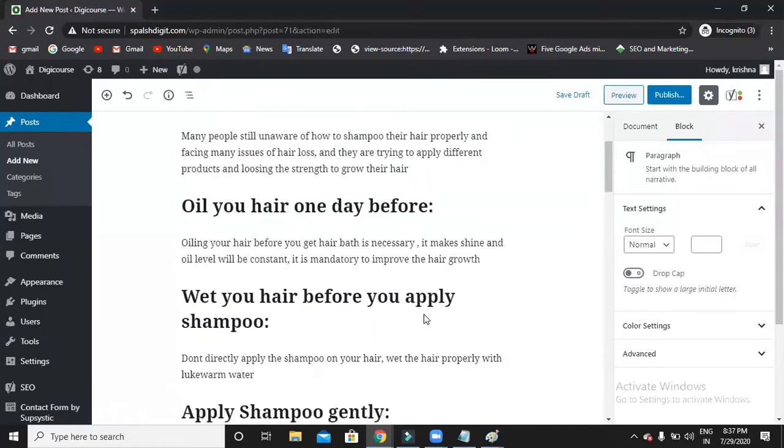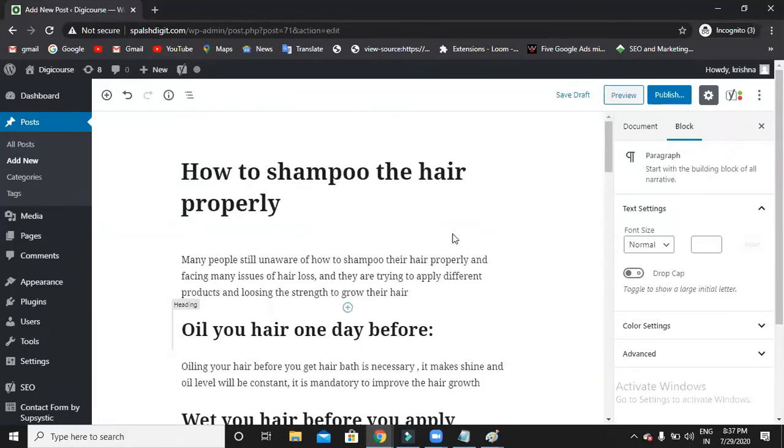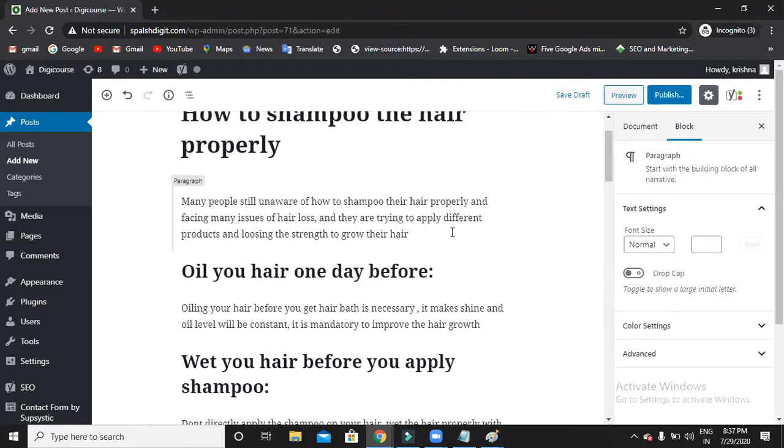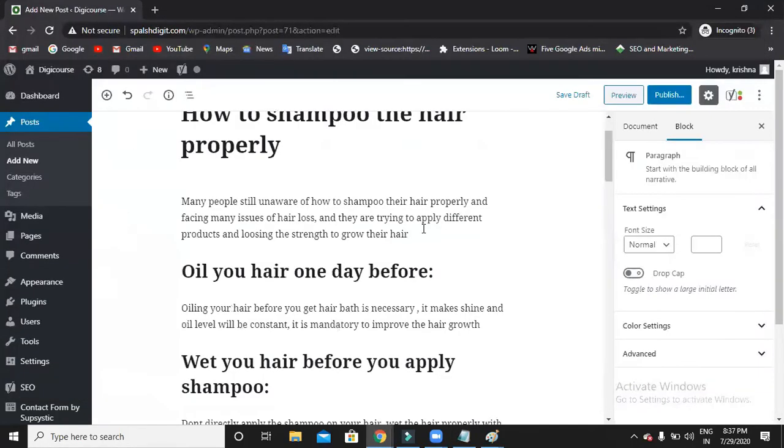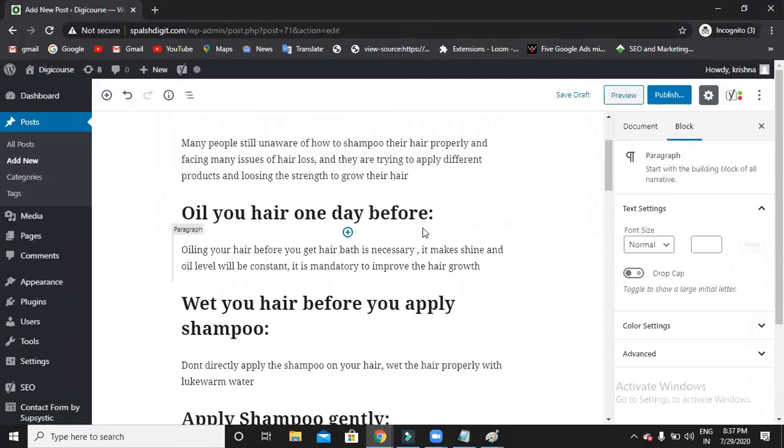Now, have I tried stuffing the keywords again here? Did I? Tell me. So now headings are finished, like the title, meta title, meta description, headings. And then here comes bold and italics. Bold and italics means you can make the keywords bold and italics which you feel are important, so Google will understand that this is a blog all about how to shampoo your hair.